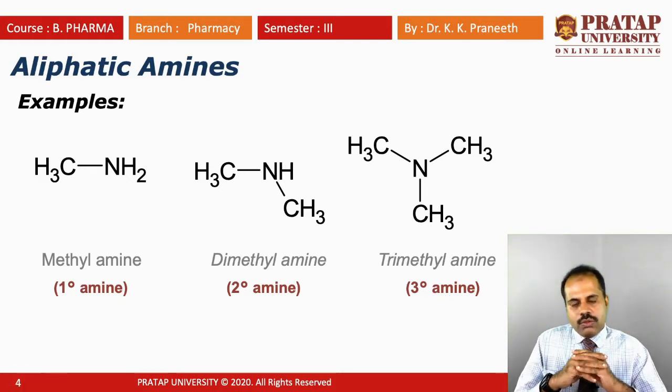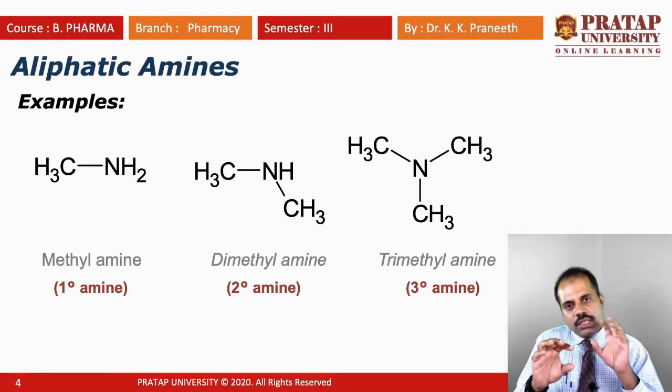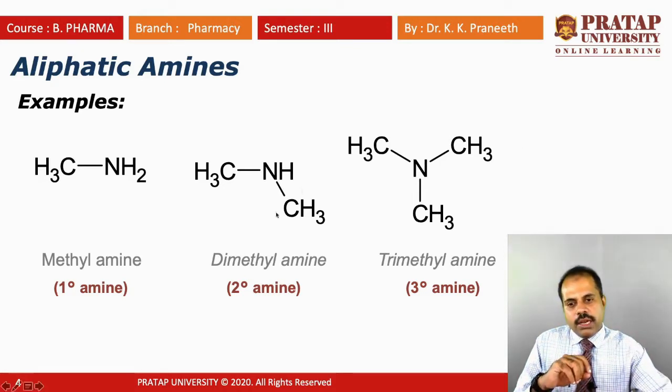What is the definition of primary, secondary and tertiary? If one of the hydrogens in ammonia is replaced by a CH3 group or other alkyl group, it is called a primary aliphatic amine. Similarly, for dimethylamine, a secondary aliphatic amine, two of the hydrogens in ammonia are replaced by two alkyl groups.